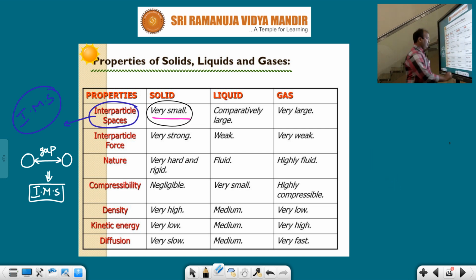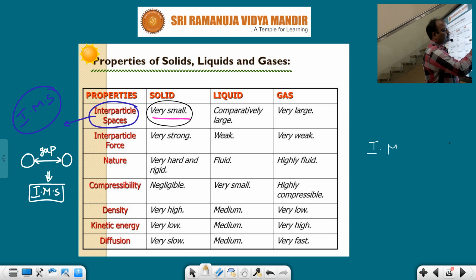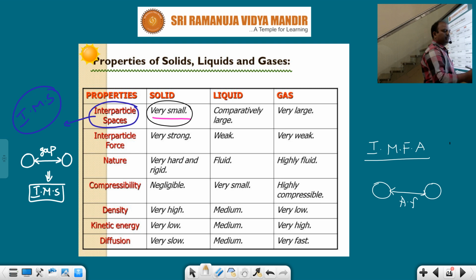Next one, interparticle forces, which are also called intermolecular forces. Intermolecular force of attraction or interparticle force of attraction means some attraction force is present between molecule and molecule.